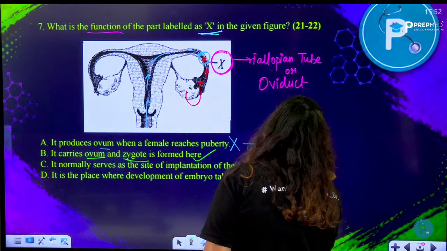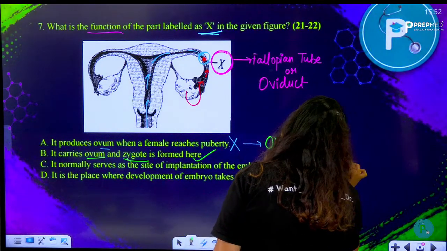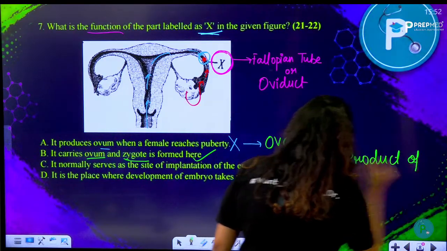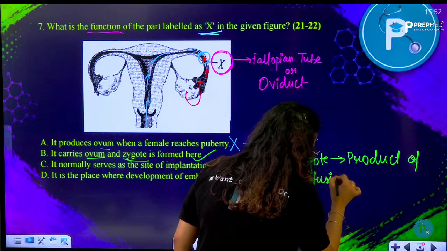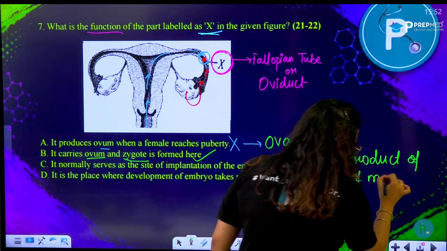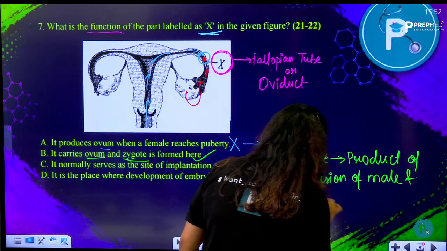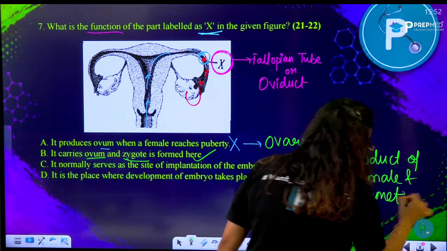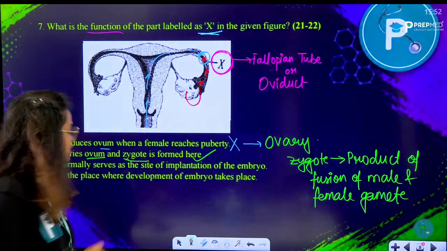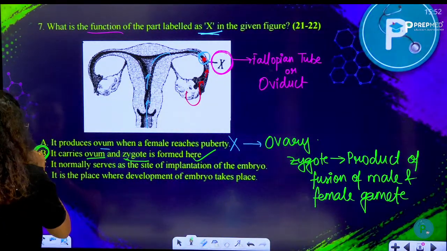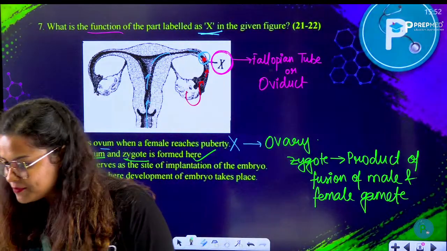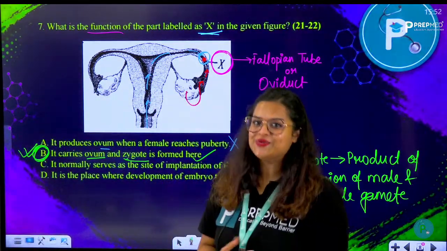Remember, zygote is the product of fusion of male and female gamete. Male and female gamete would fuse to give you a zygote, right? So this is absolutely correct. So option number B is going to be the right answer for question number 7. Rest of you, please try to answer, okay?